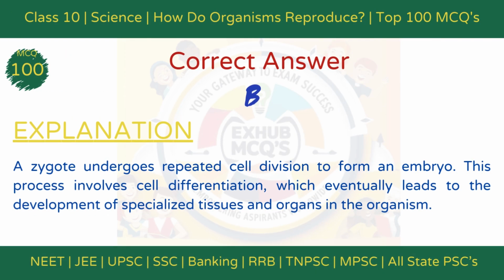The correct answer is option B, through repeated cell division. Explanation. A zygote undergoes repeated cell division to form an embryo. This process involves cell differentiation, which eventually leads to the development of specialized tissues and organs in the organism.